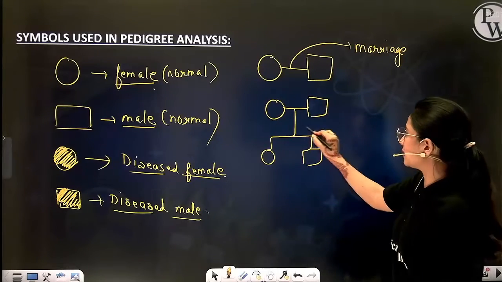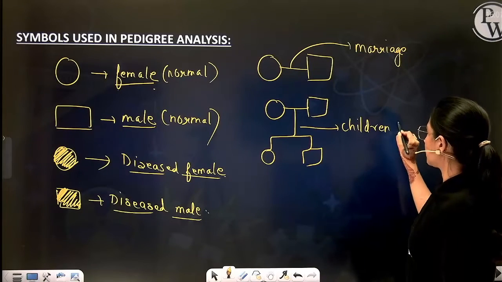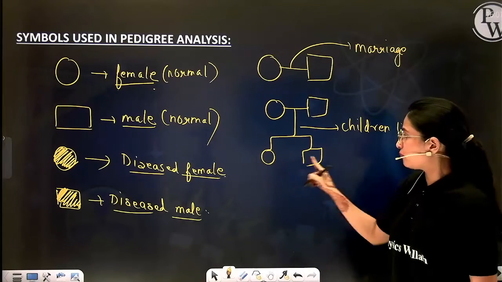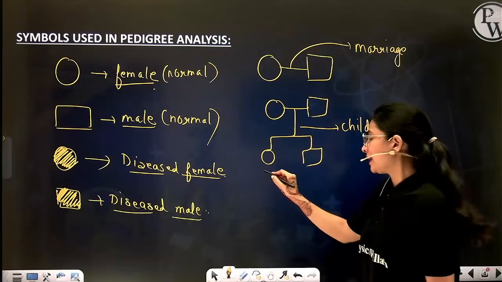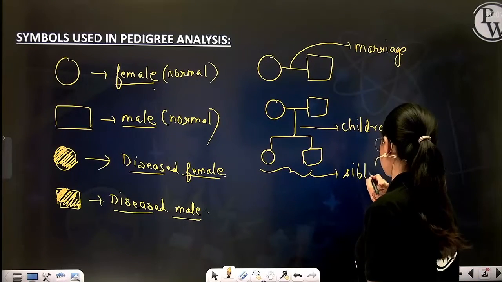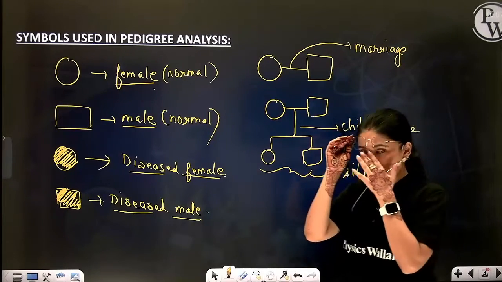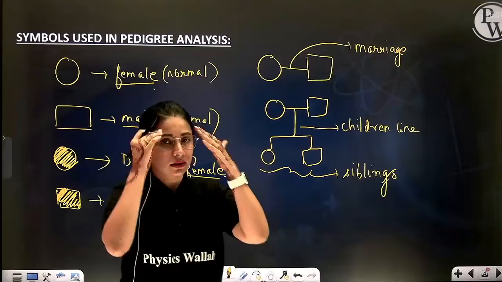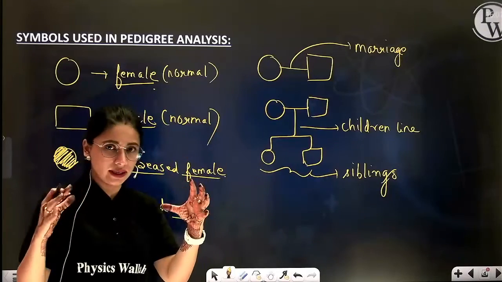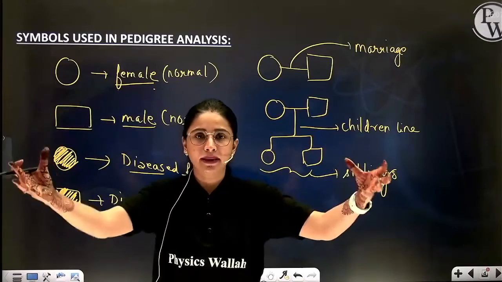This is the children line. From the same line, if more than one offspring is shown, then these are the siblings. Right?